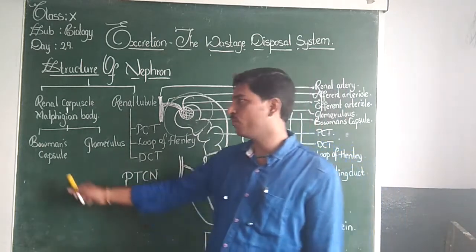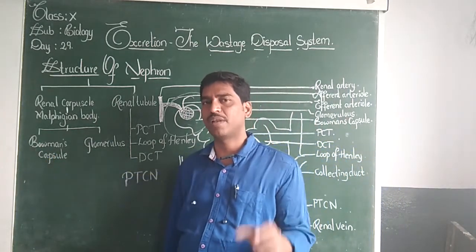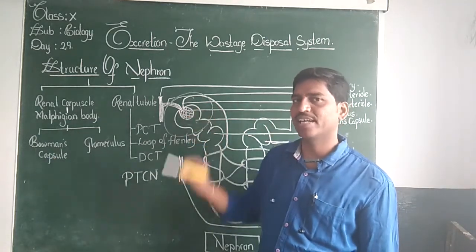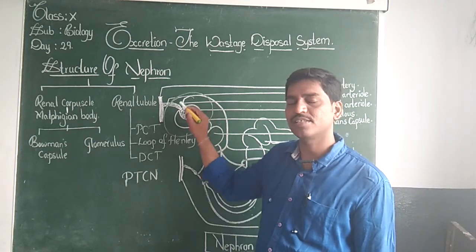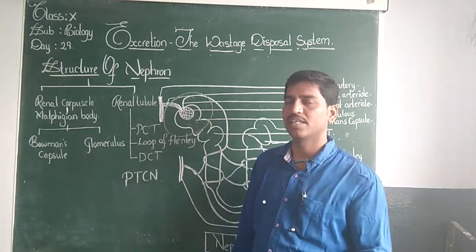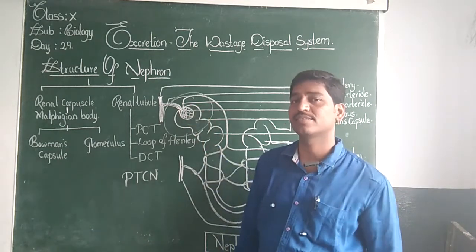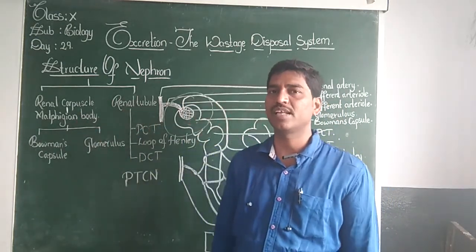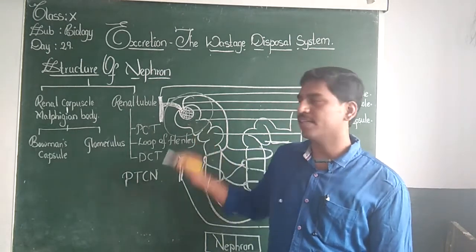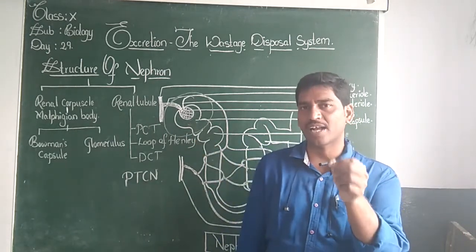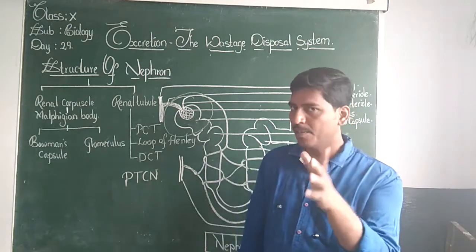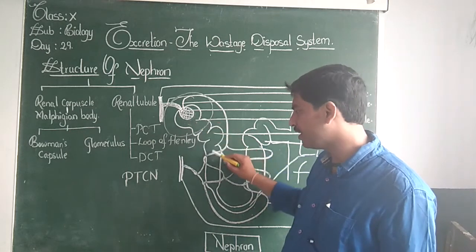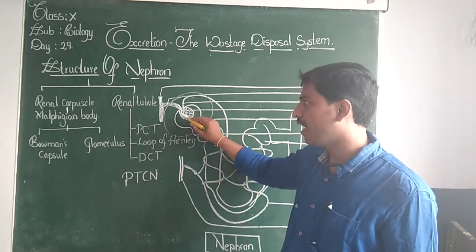Under Bowman's capsule, we were discussing, it is a blind cup-shaped structure with an inlet and an outlet. The inner surface is made up of single epithelial cells, just like capillaries. You can recall capillaries are also made up of single-layered epithelial cells, and in between these cells there are certain gaps or pores.